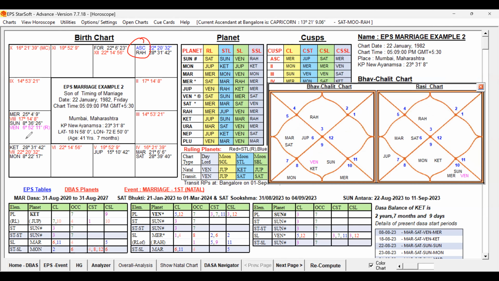The seventh cusp is falling in the sign of Sagittarius. The seventh house is occupied by Ketu, and the Moon is in the 6th house but in the sign of Sagittarius. So Ketu is occupying the 7th house, and Rahu is occupying the Lagna. Where is the 7th Lord? The 7th Lord Jupiter is posted in the 4th house as per degree, but it is in the sign of Venus.